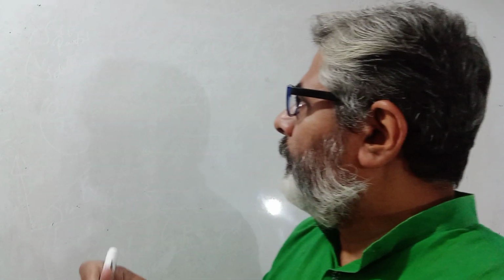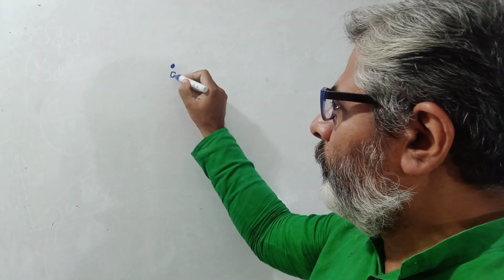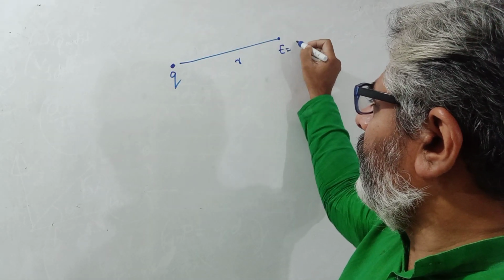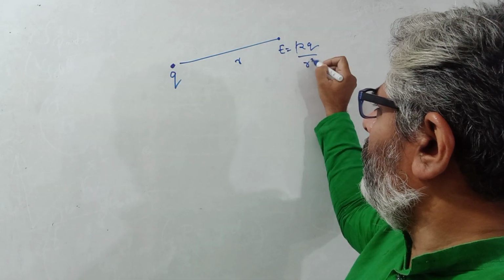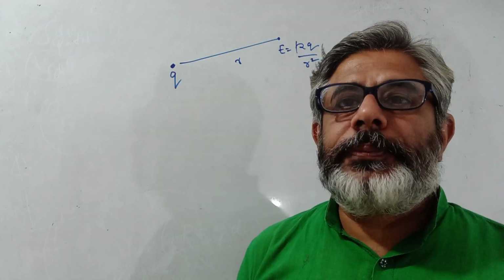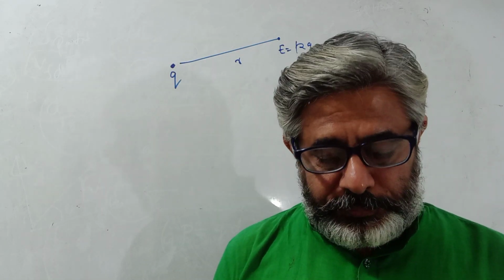See, we need some shortcuts. In the course of development of science, many scientists dawned upon some shortcuts to find ways of solving things. For example, I told you that if there is a point charge Q, then at a particular distance r, electric field intensity is kq upon r square. Electric field intensity we define as the force per unit test charge placed at any point.